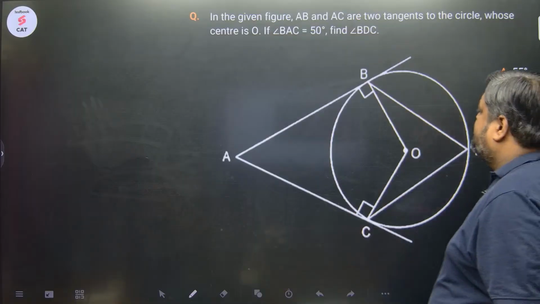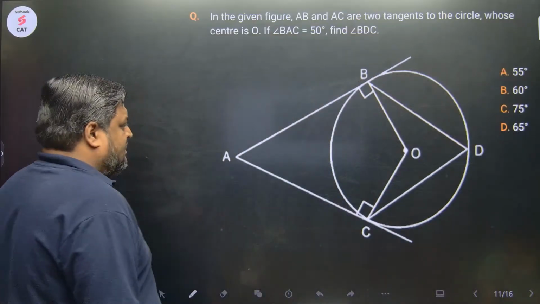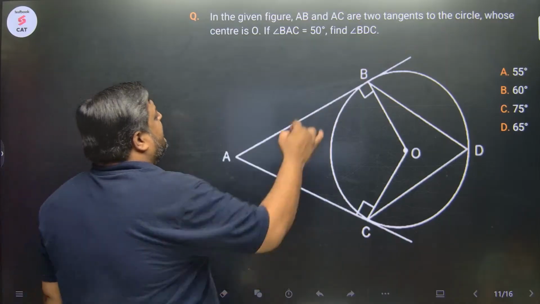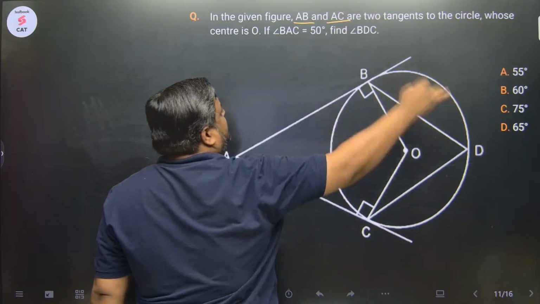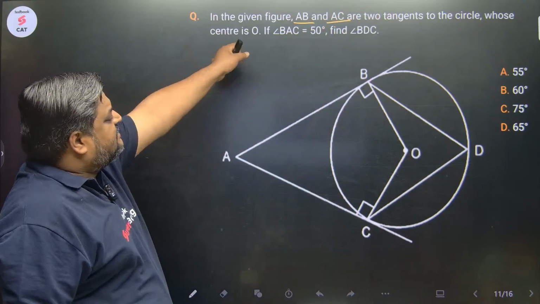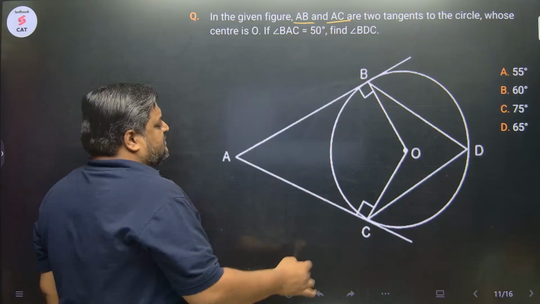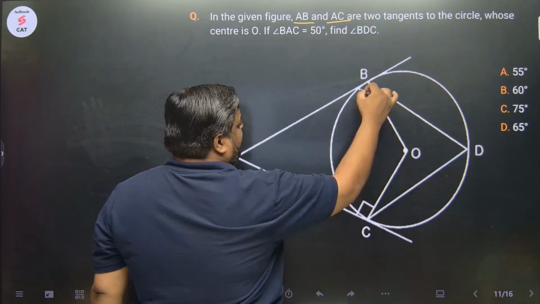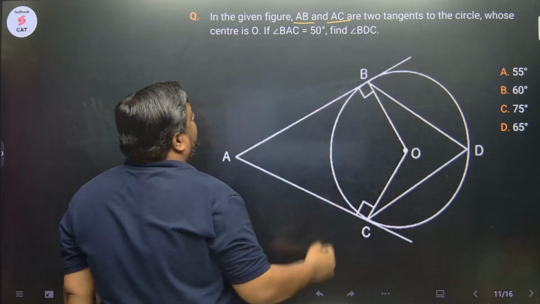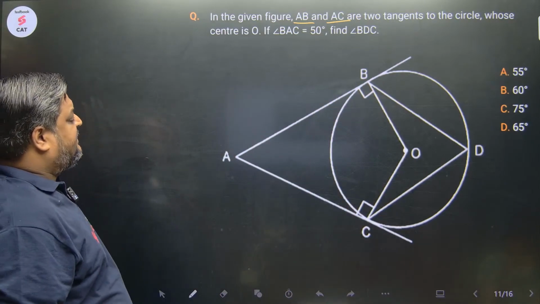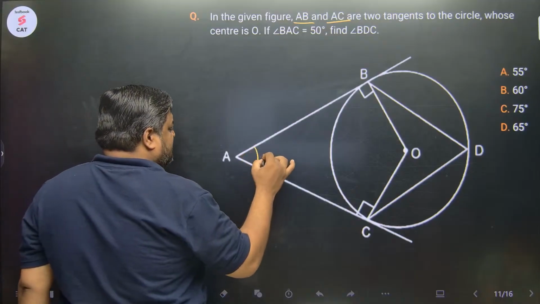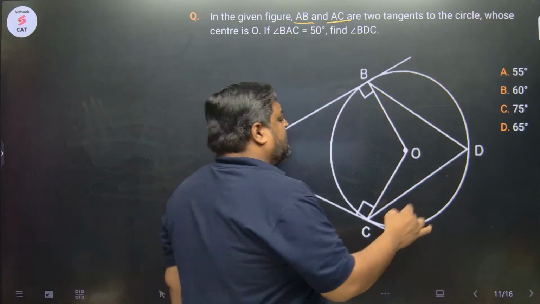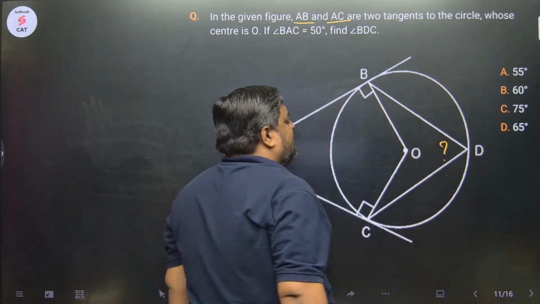Okay, next question. This particular question we'll discuss together. In the given figure, AB and AC are two tangents, right? Whose center is O. Very good. This is the center and AB and AC are tangents, so definitely this should be 90 degrees, as given. Angle BAC is 50. This angle is 50. And you need to find BDC. See how easy this question is.